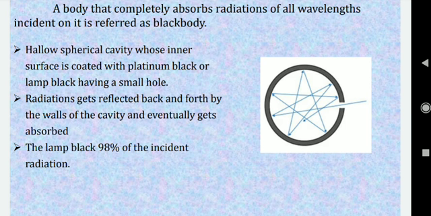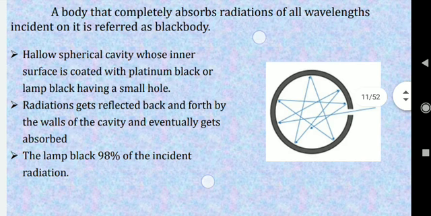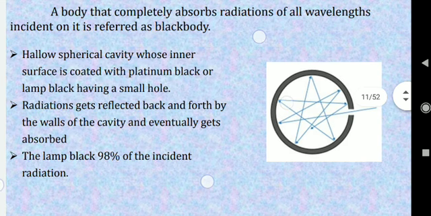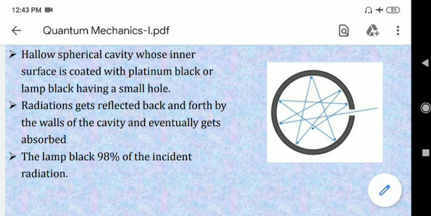You can easily prove logically that if there is an incoming radiation inside this cavity, it will interact with the atom inside the cavity, and the atom will be set into motion. Which type of motion? It will be set into simple harmonic motion.